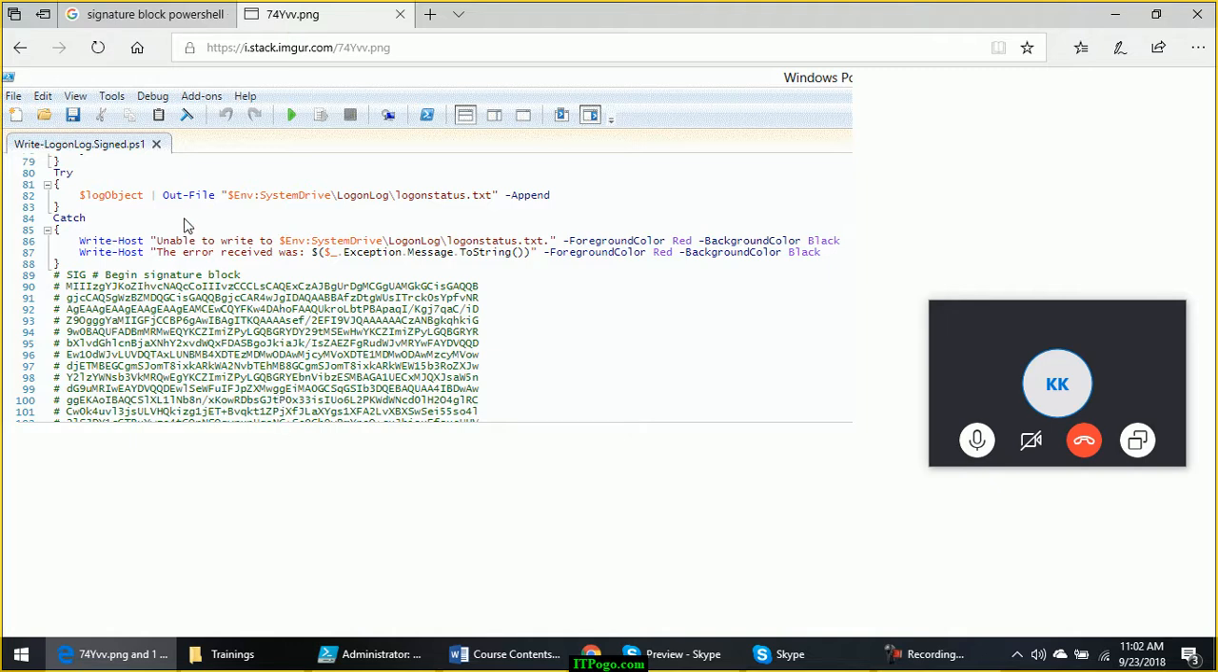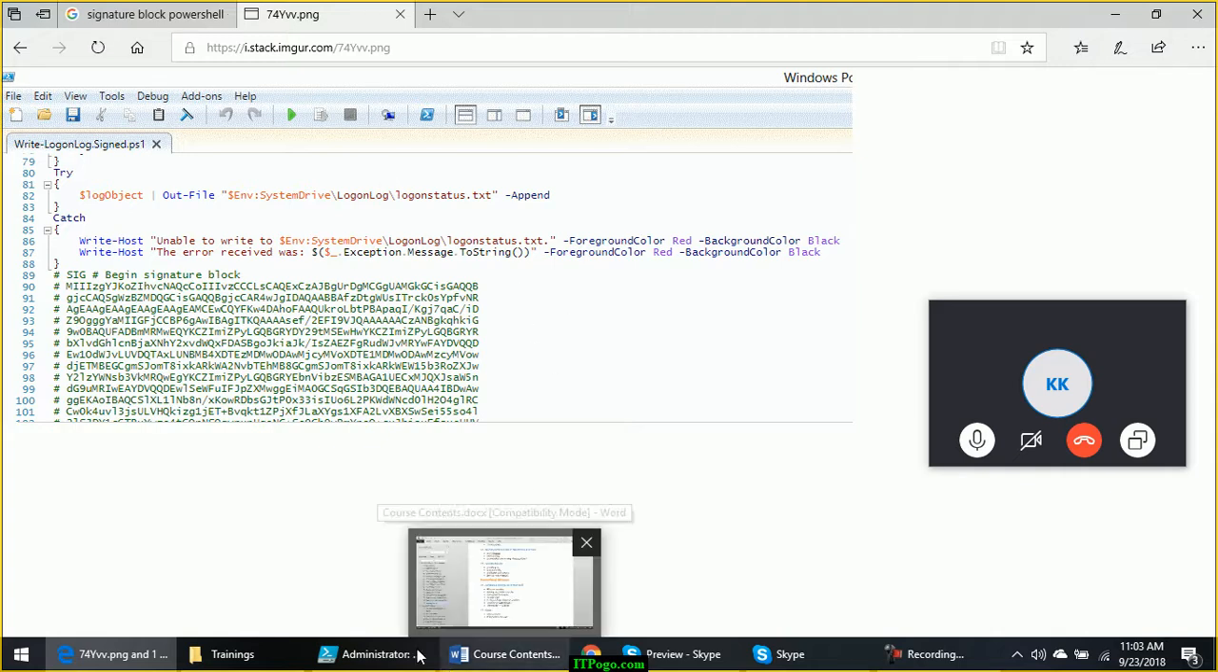Okay, so tomorrow if somebody is making changes to my script, this signature block will not match with the original source code and the script will not execute if you have set the execution policy to the correct one. And what is that correct one? That we will discuss. But before we discuss execution policies, I wanted to explain to you what is a digitally signed script. So this is how a digitally signed script looks like.